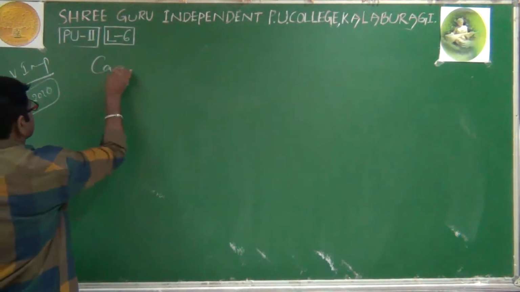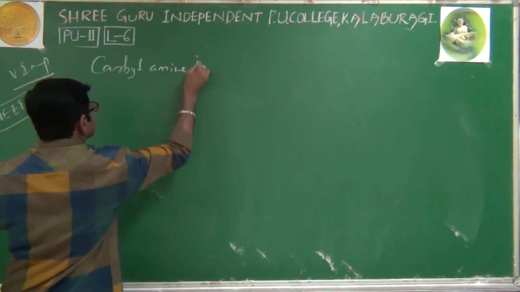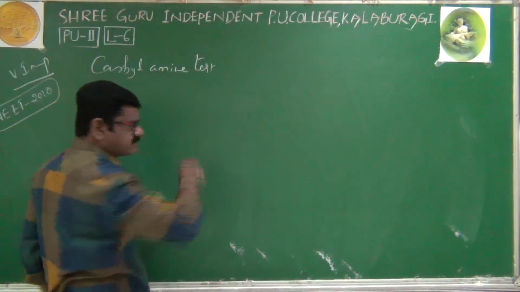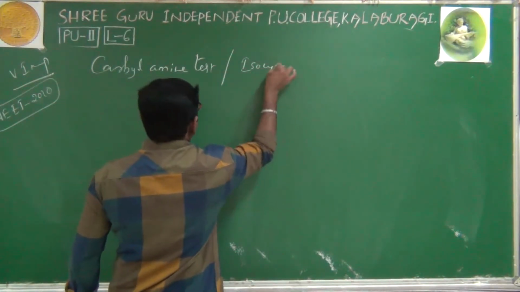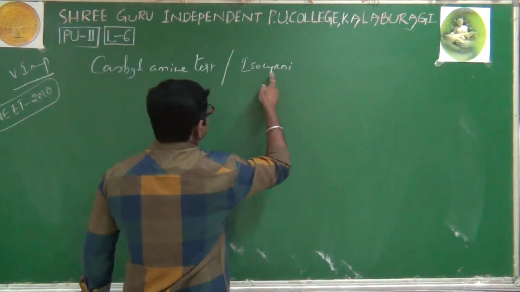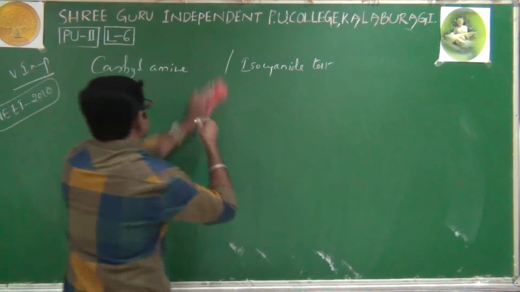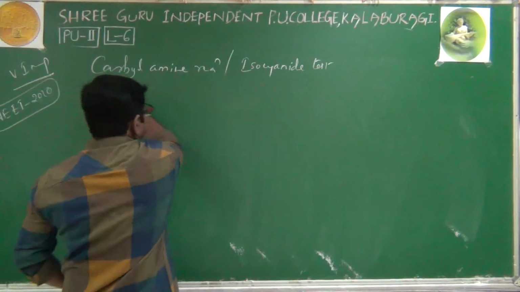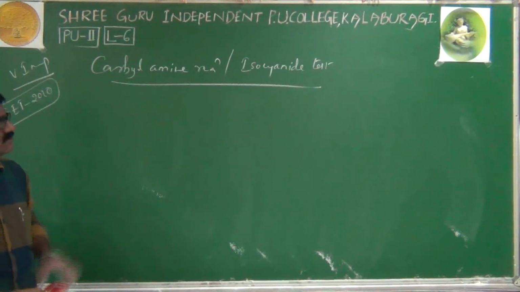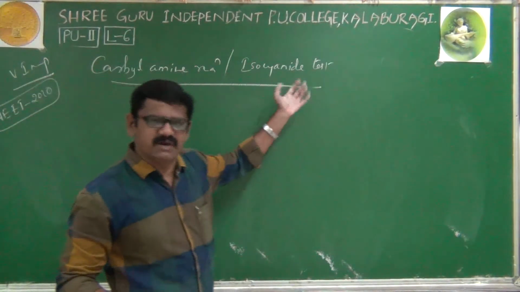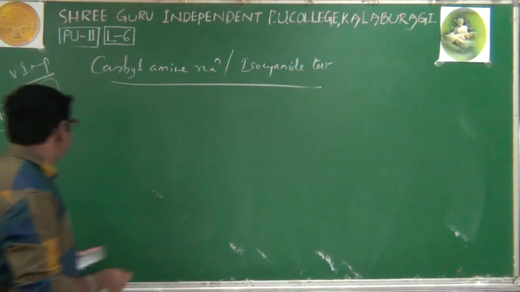It is the carbylamine test or reaction, of course. The carbylamine reaction is also called the isocyanide test. You can write carbylamine reaction, isocyanide reaction, of course, right. We'll see then what is the carbylamine test, what is isocyanide. We'll discuss it clearly.